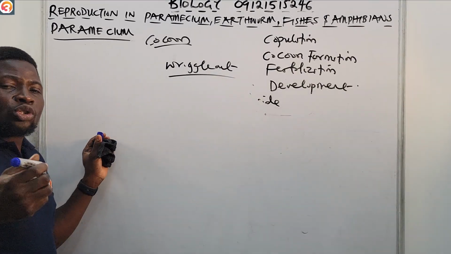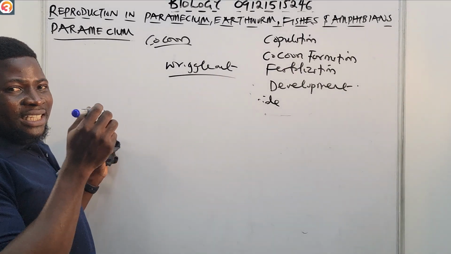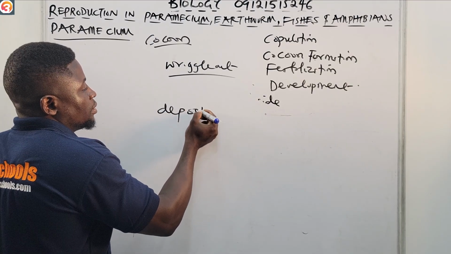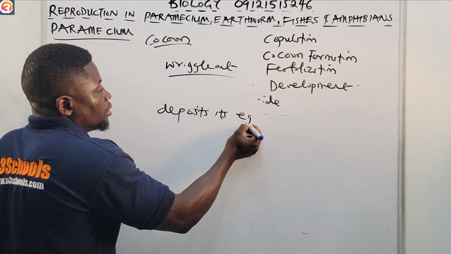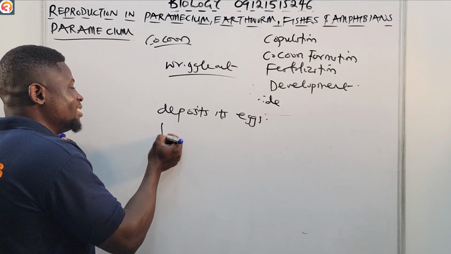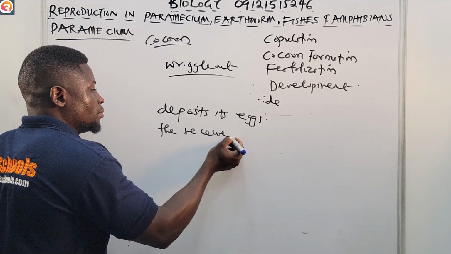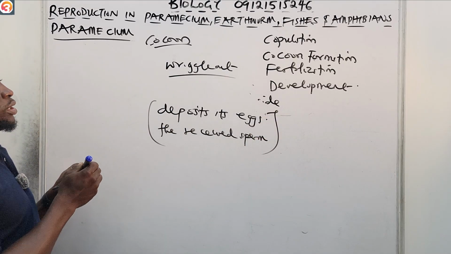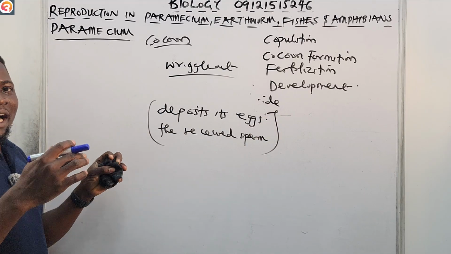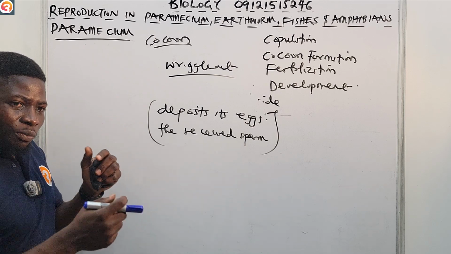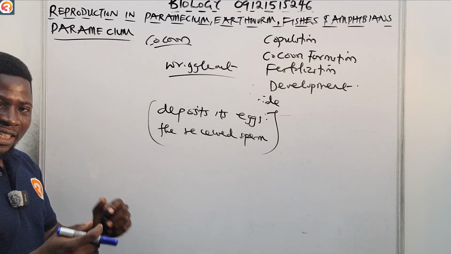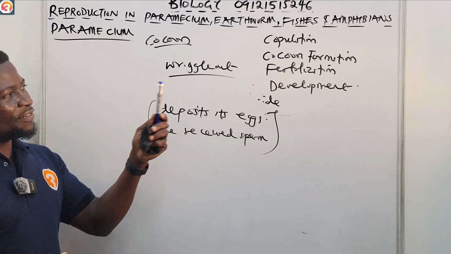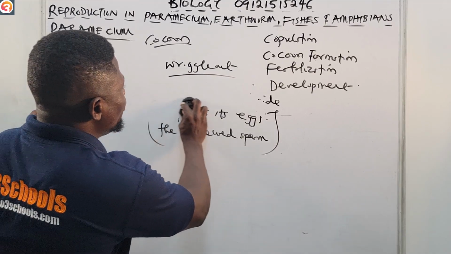And as each tries to wriggle out, it deposits its own eggs, and then they receive sperm. So this is what basically happens in cocoon formation. The cocoon just helps them to shake their body and release the deposit of the egg and the sperm. And after that, that takes us to fertilization.